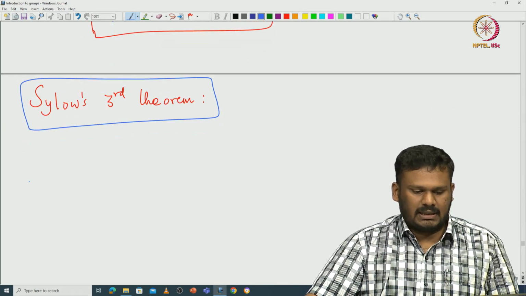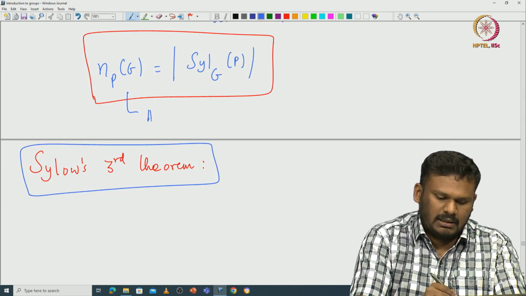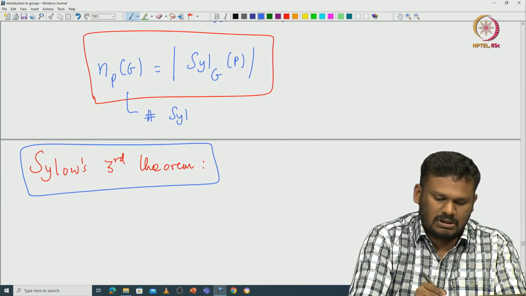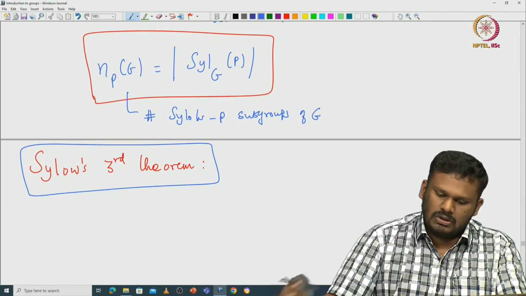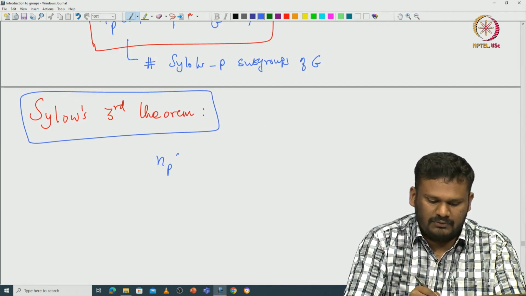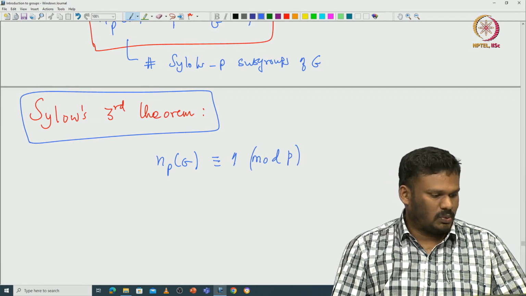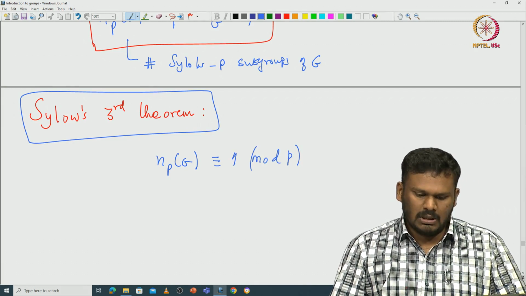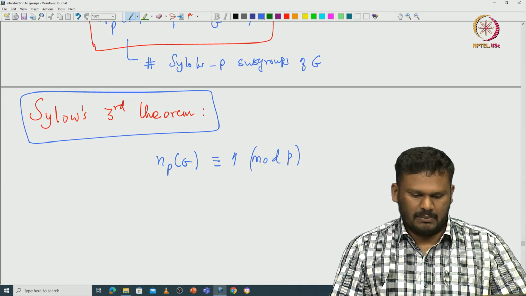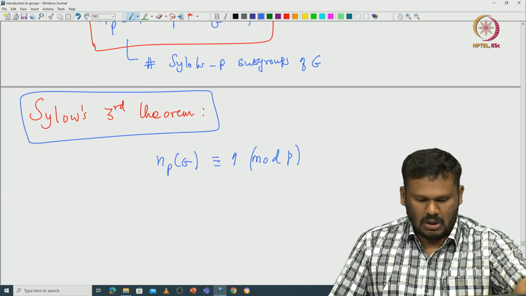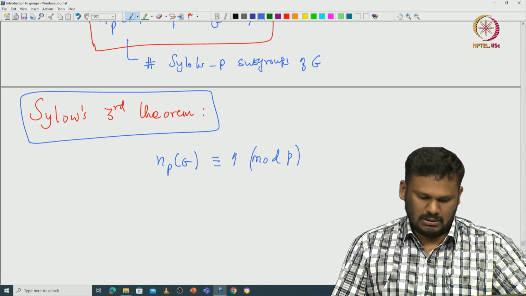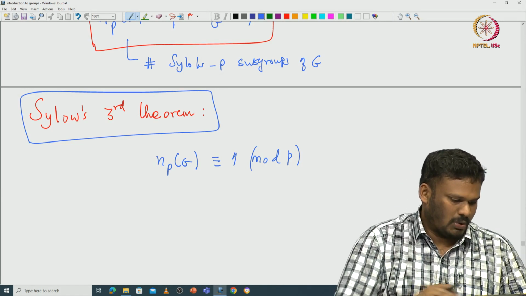This asserts that the number of distinct Sylow P subgroups of G, this number n_P(G), is exactly congruent to 1 modulo P.